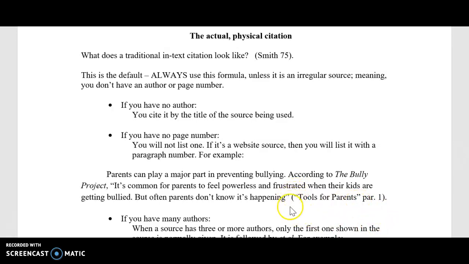So within the parentheses then, as you see, we put the title of the source. In this case, we have to put the quotes around that title, one space, and then we have no page number, so then we use paragraph. So then we count the number of paragraphs in which this particular quote that we're using took place. We shorten that to par, period, and then we put the paragraph number. Then we end our parentheses and our proper punctuation.